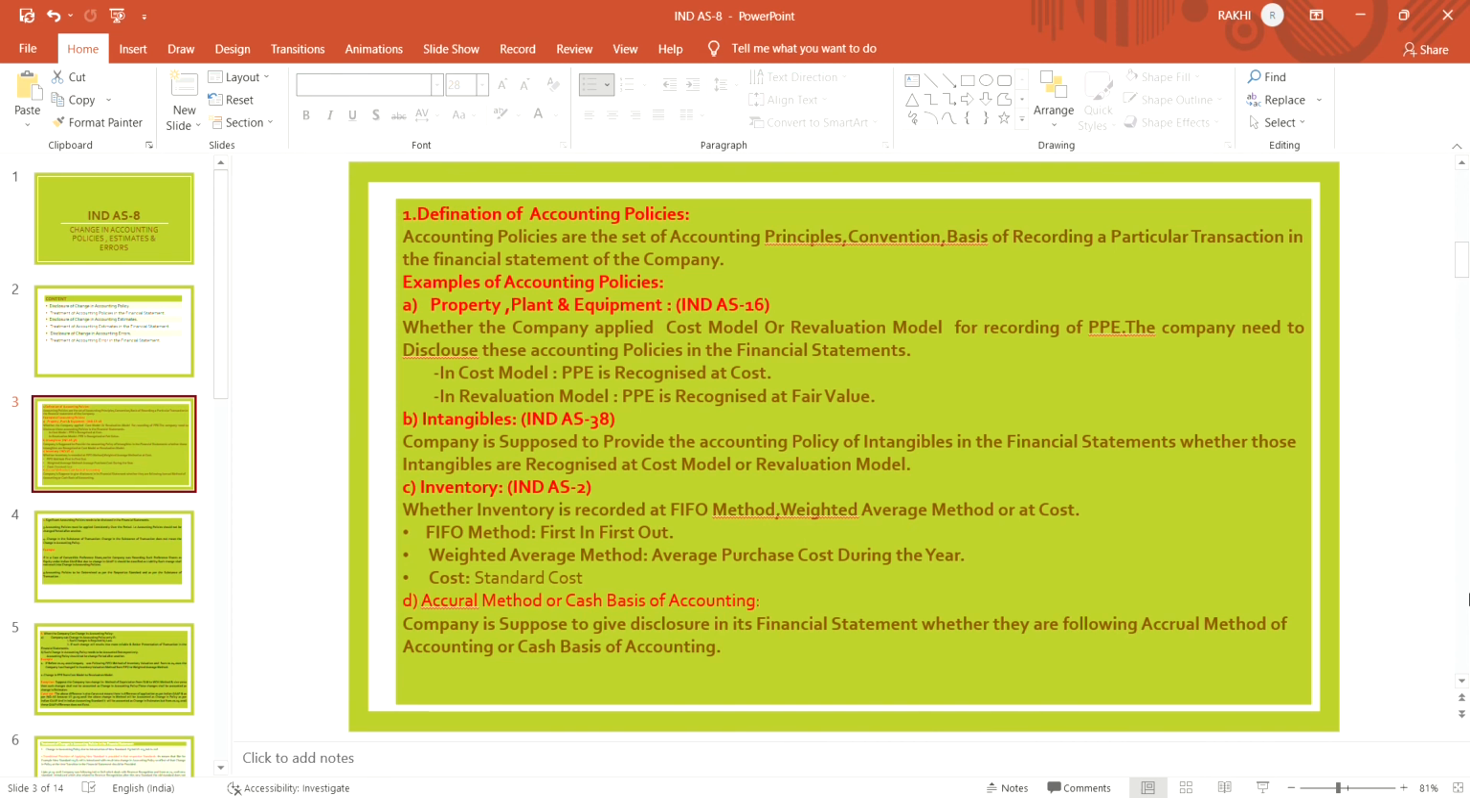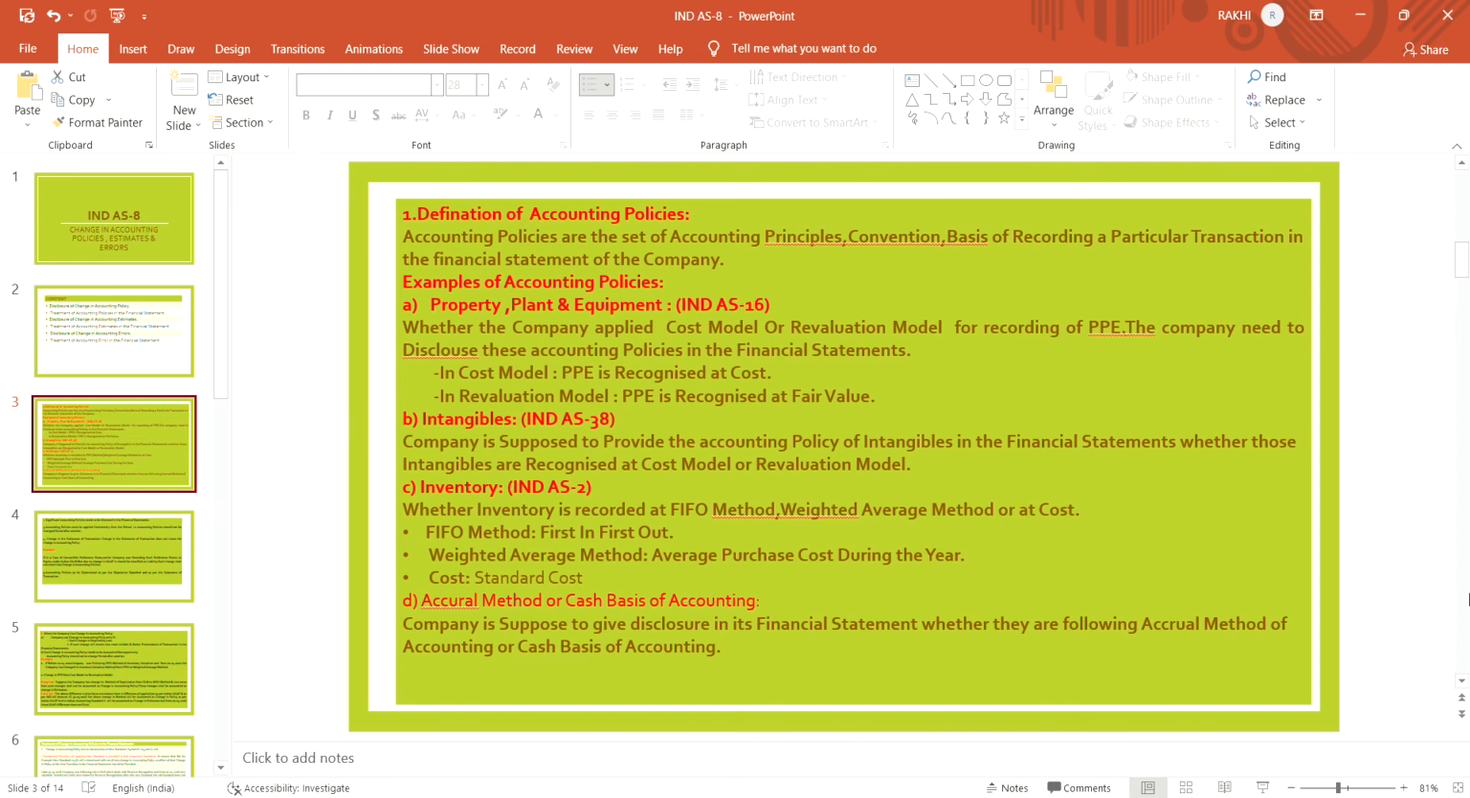Property, plant and equipment, whether the company has applied the cost model or revaluation model, it's a kind of accounting policy. In cost model, the company recognizes it at cost, or in revaluation method, the company recognizes its property, plant and equipment at fair value. So these are the policies. Which policy the company has followed is to be disclosed in the financial statement.